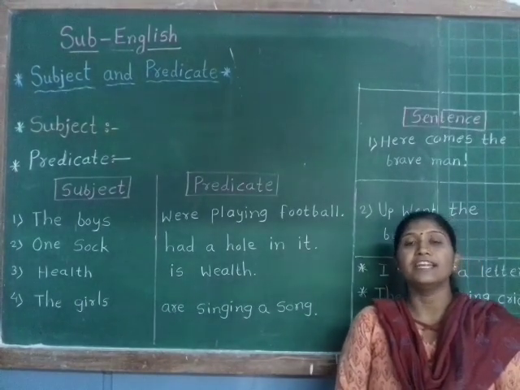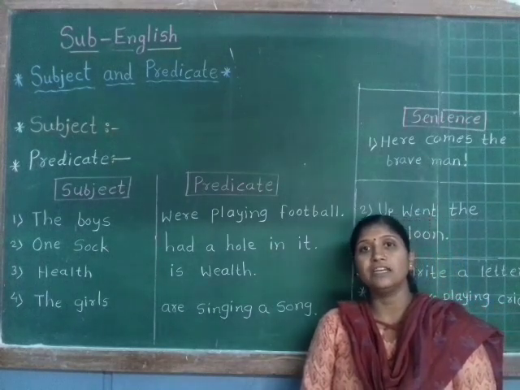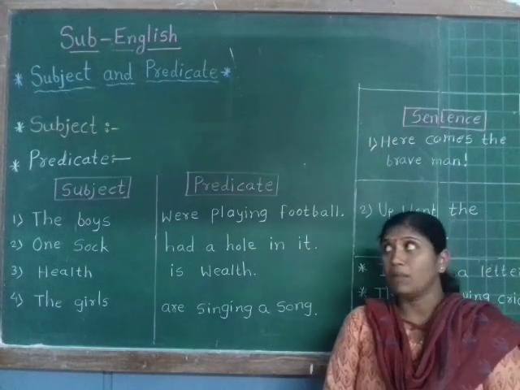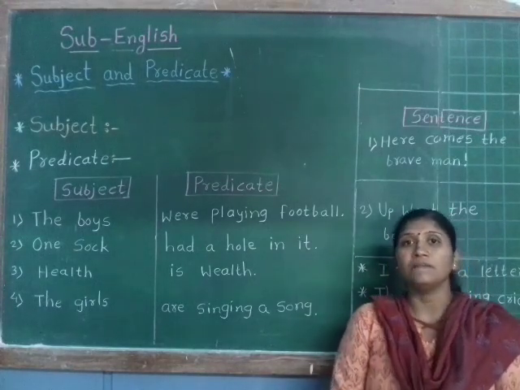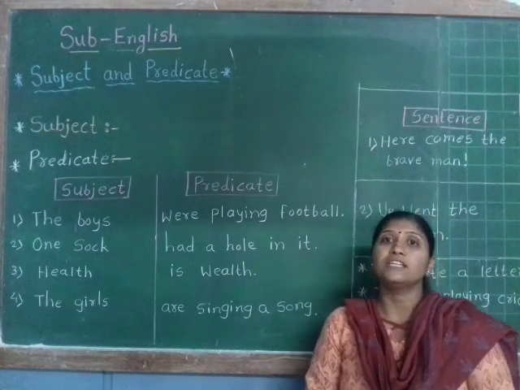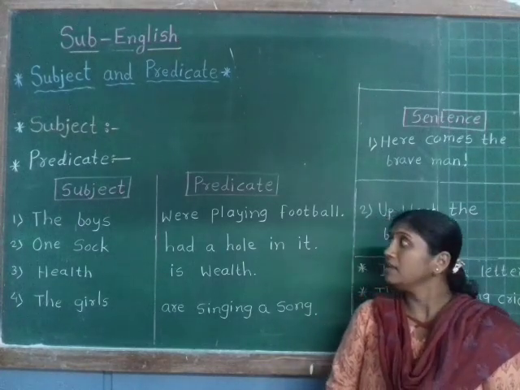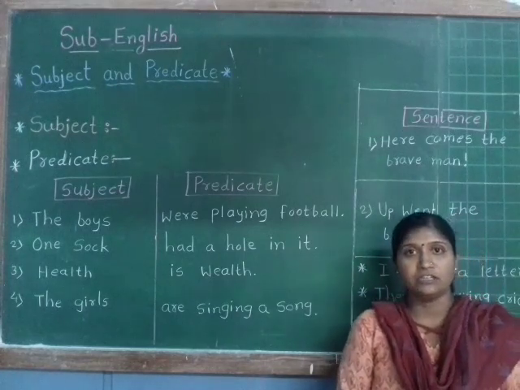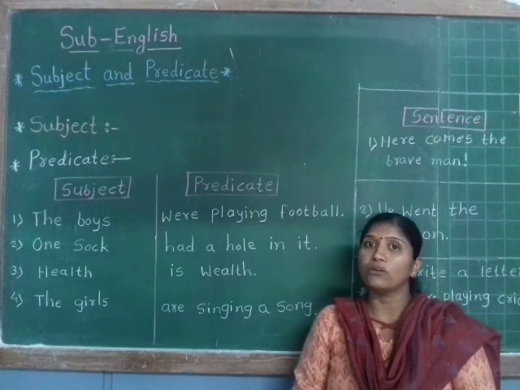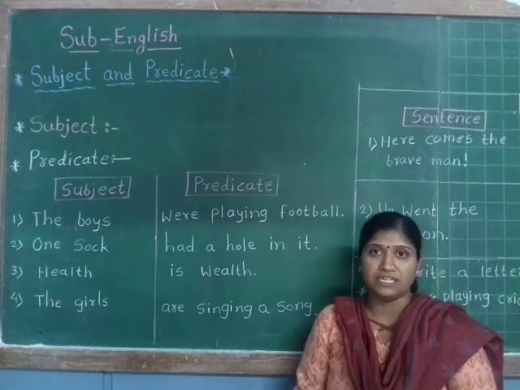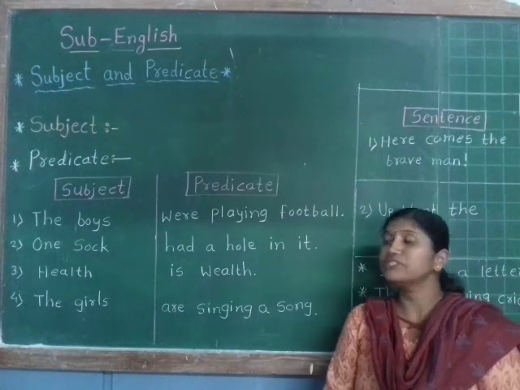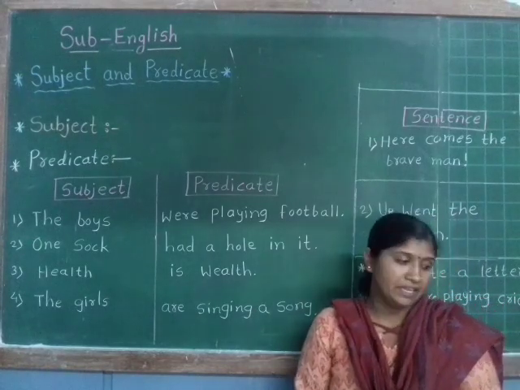The subject names the person, thing or idea which we are speaking about. Then we will see the definition of predicate. The predicate tells us something or more information about the subject. Now with the help of examples we will see which is subject and which is predicate.